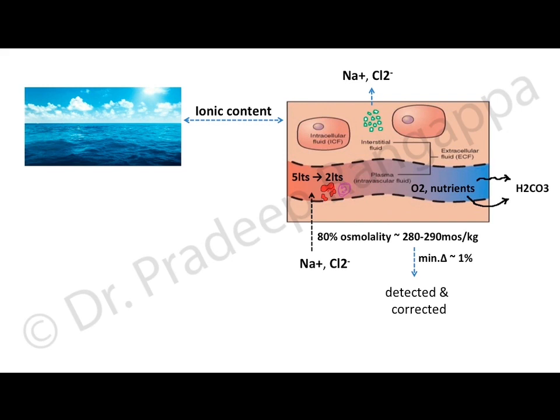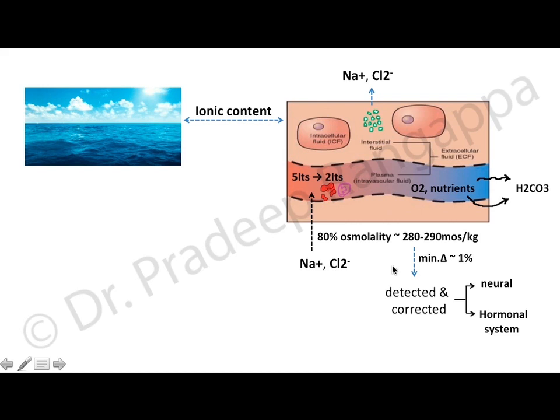What we need to understand is that in this range of 280 to 290, even when there is a minimal change in osmolality of 1%, the body has dramatic mechanisms to detect and correct any changes. It is such a fine balance nature exercises in keeping the osmolality in that range.